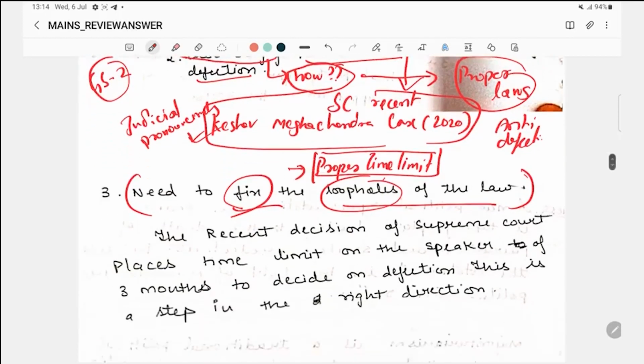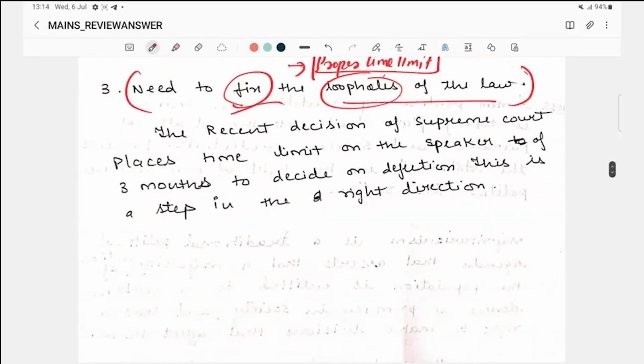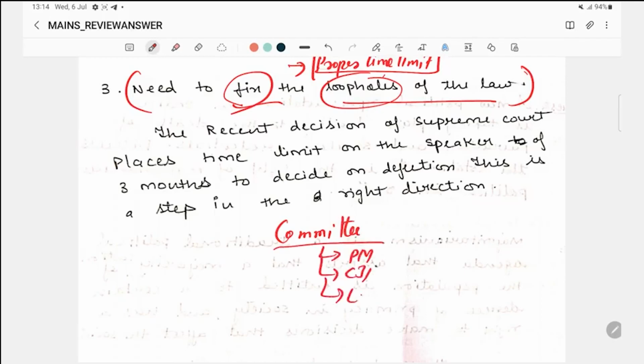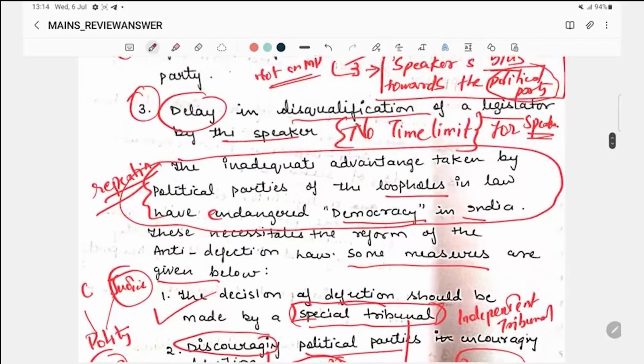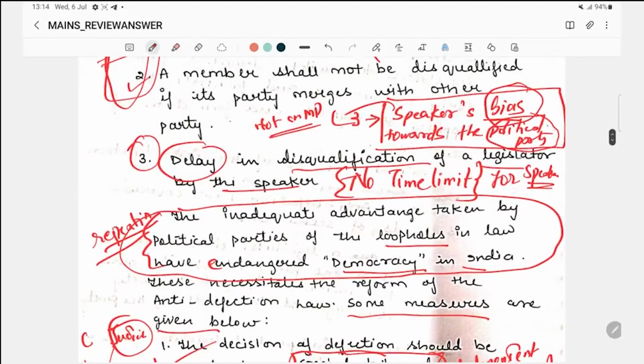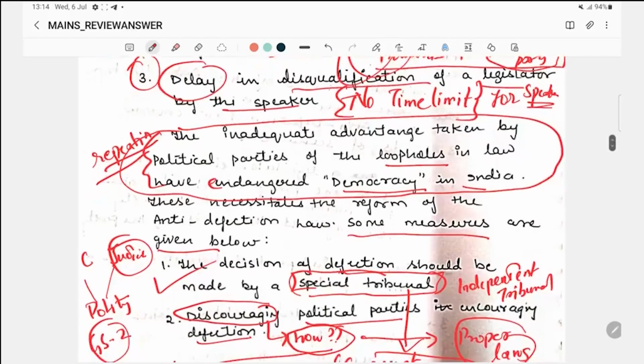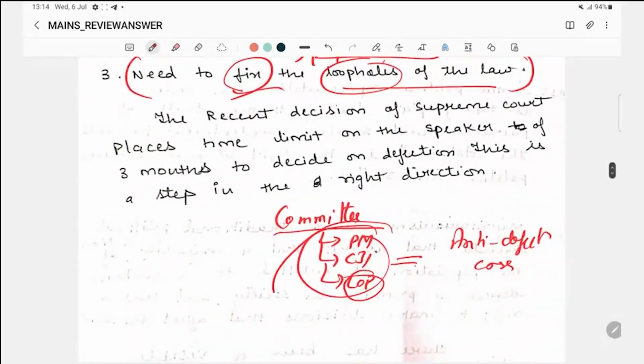Or you can also give an innovative solution, that is, you can have a committee where 3 members will be there: PM, CJI and leader of opposition, who will take care of the anti-defection cases. Here you are writing one problem, that is the speaker's bias to his political party. This problem can be solved if you give this solution, because the leader of opposition and the CJI will also be there. So there are very few chances that there will be bias. So this also you can write in an innovative way.